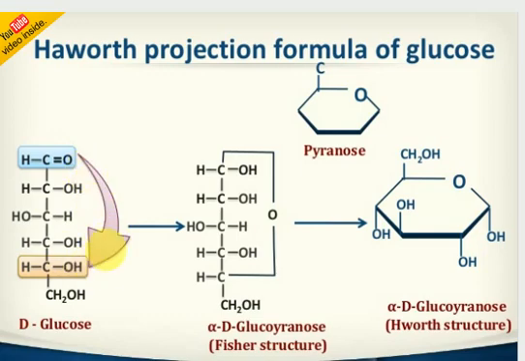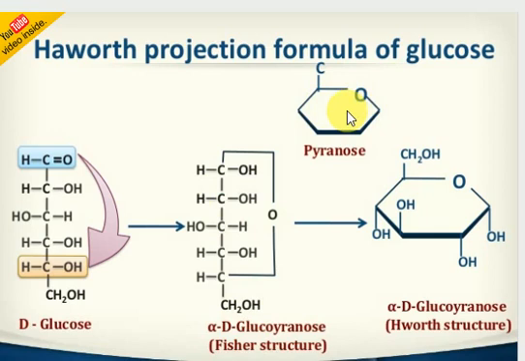Look, one hydrogen shifted here. Just imagine the open structure; this one is the closed structure. This represents alpha-D-glucopyranose. P means pyranose structure. Look, this is a pyranose structure.